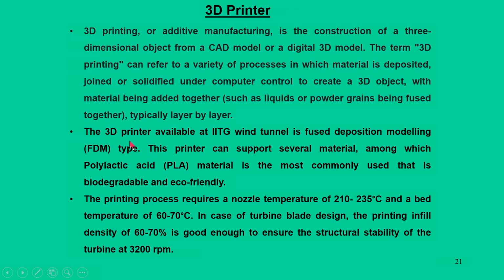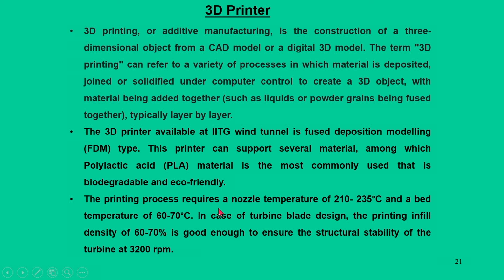In our wind tunnel laboratory facility, we have a 3D printer of the fused deposition modeling, or FDM, type. This printer supports several materials, in particular polylactic acid, PLA, a polymer type material. These are low weight materials, which gives the benefit of low weight but high strength, and they are also biodegradable and eco friendly in nature.